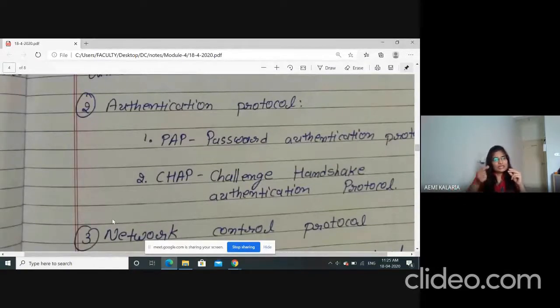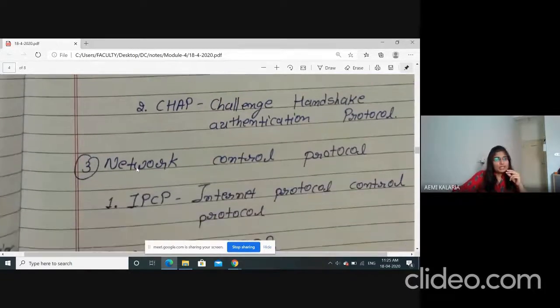Inside authentication, two protocols work: PAP and CHAP. And third is network control protocol. Inside network control, they use IPCP, meaning Internet Protocol Control Protocol. I know the name is a little bit tricky, but IPCP, Internet Protocol Control Protocol.